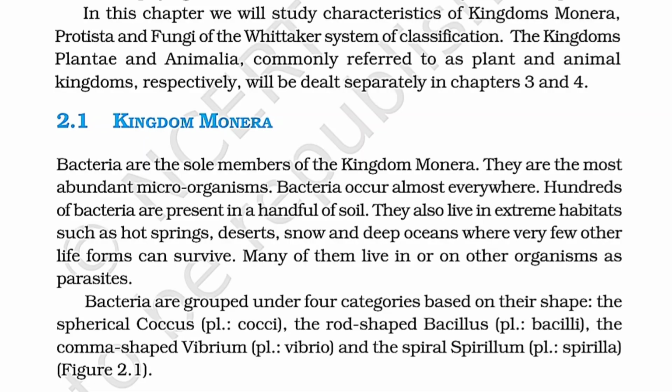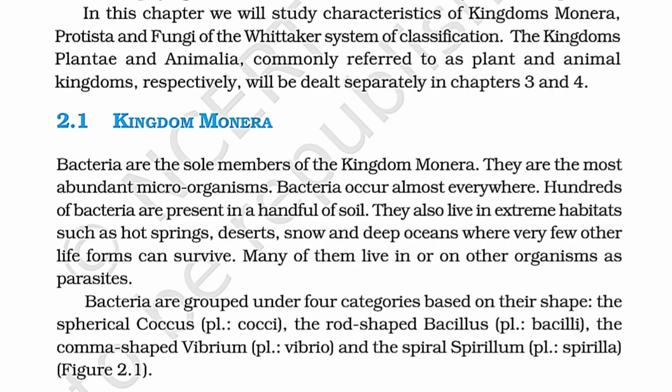In this chapter, we will study the characteristics of kingdoms Monera, Protista, and Fungi of the Whittaker system of classification. The kingdoms Plantae and Animalia, commonly referred to as the plant and animal kingdoms respectively, will be dealt with separately in chapters 3 and 4. Kingdom Monera.